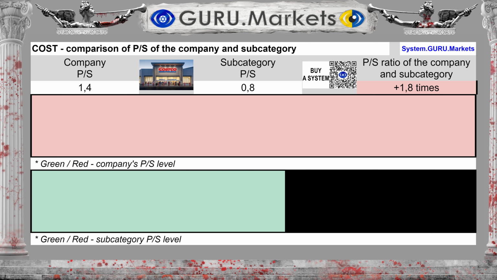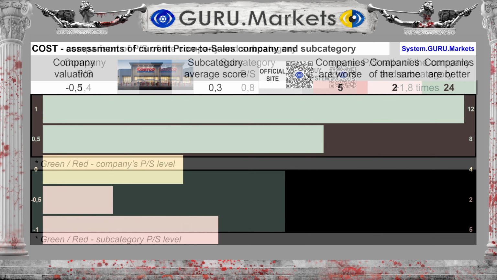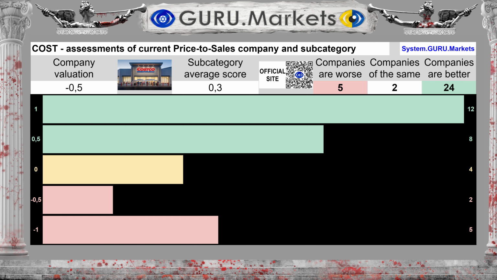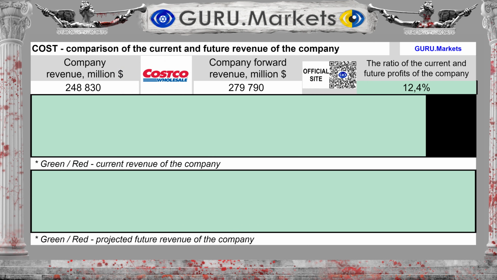The average for the subcategory is 0.8 and this is 75% higher than in the subcategory. Assessment of the company's market price to its revenue in comparison with the indicators in the subcategory: tolerable, -0.5 points. Revenue for the last 12 months was